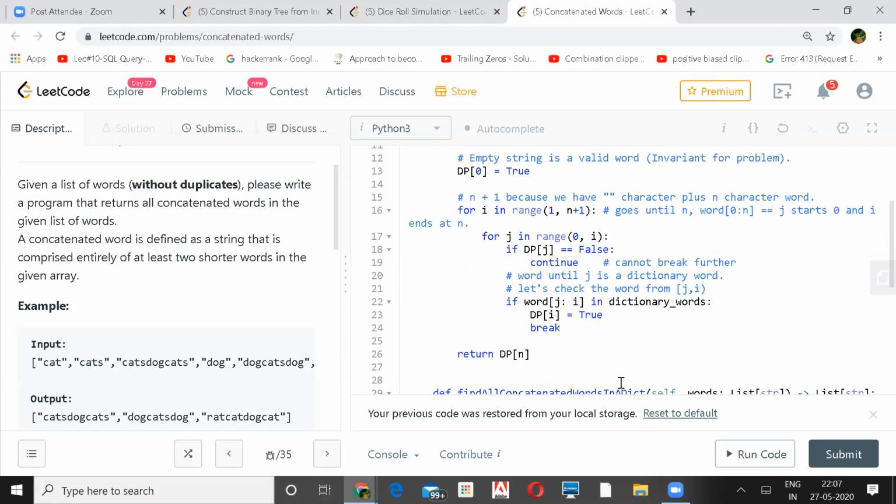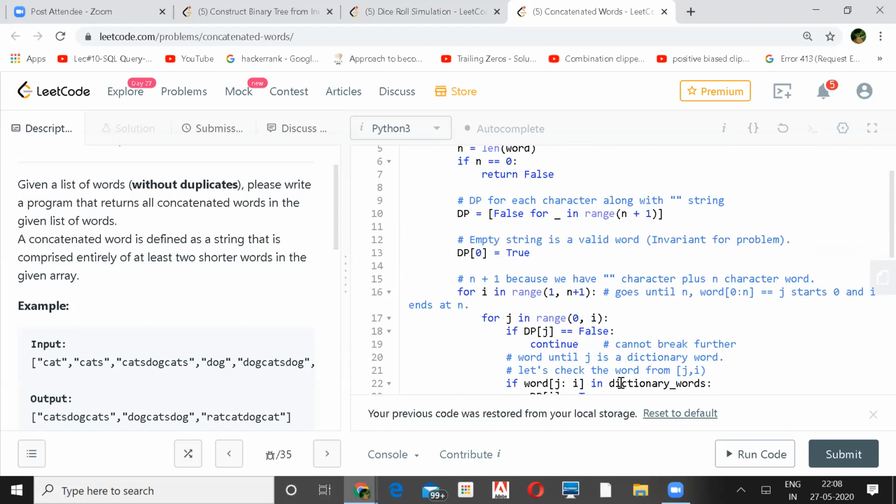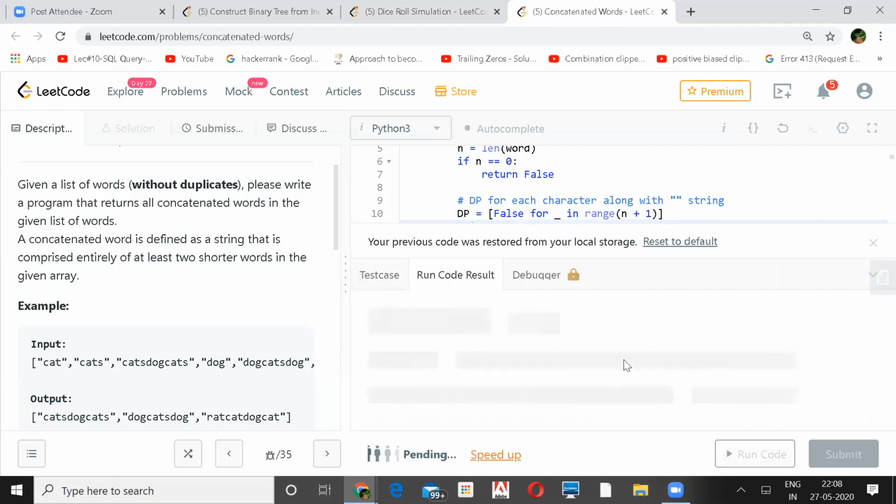Okay, yeah. One question. Could you please go a little up? Yeah, sure. Line number 10, from a pure Python perspective, what does it do? It will create an array of size n plus 1, which will have false written in it. So all of them will be initialized to false? Yeah. What is that underscore doing there? That was not clear, so I asked. It's like any variable you can also take.